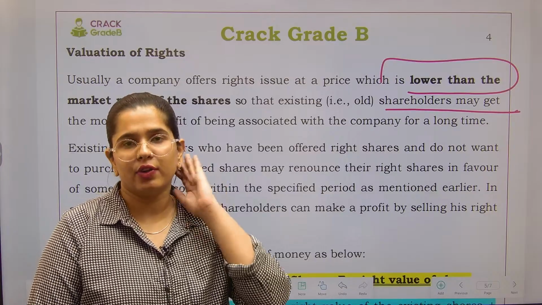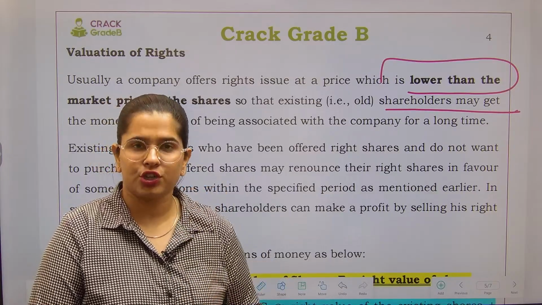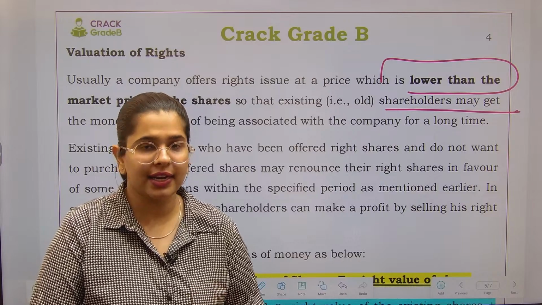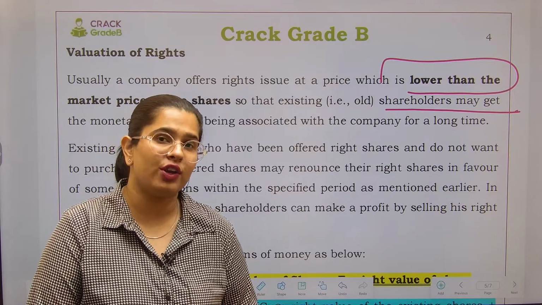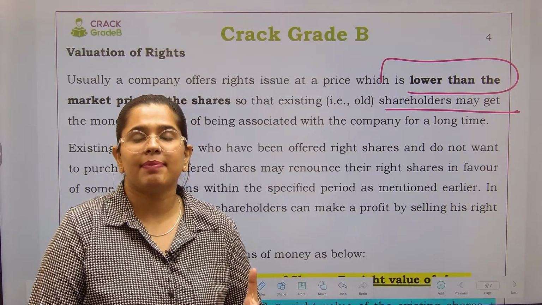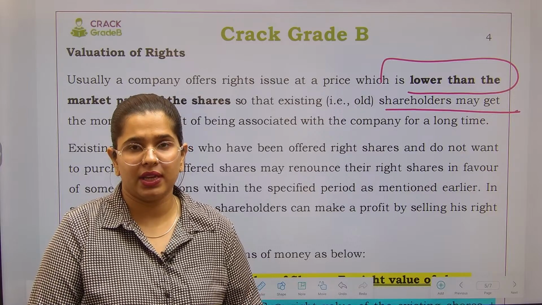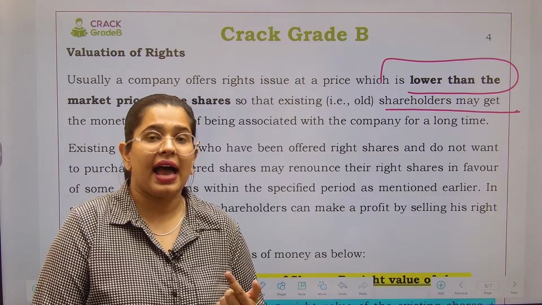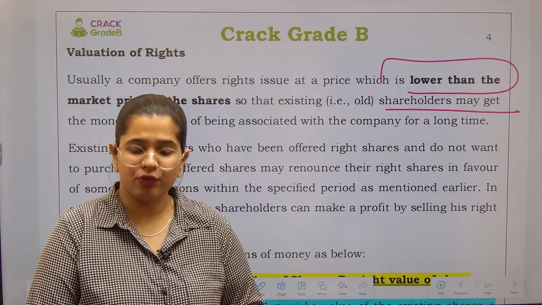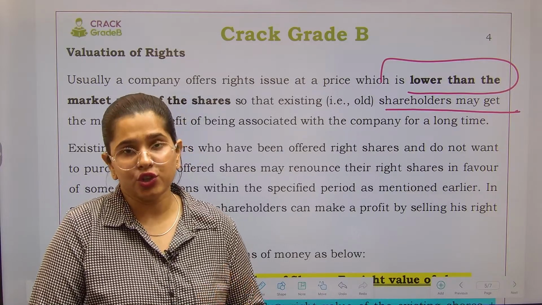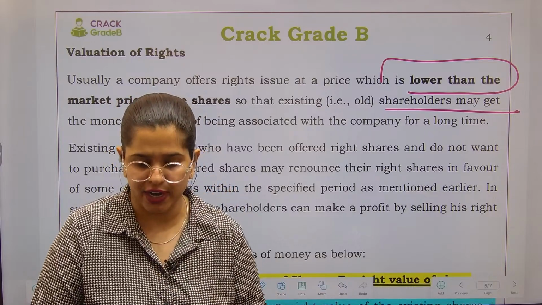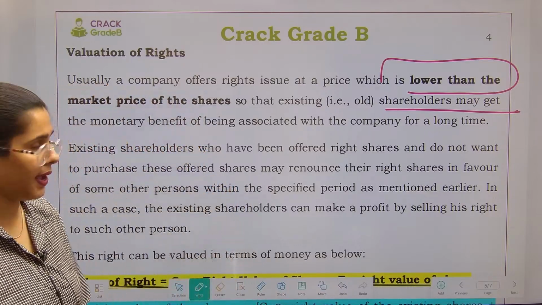So that is why, when you are trying to give the shares to existing shareholders, you have to provide them at a reduced price. I'm not saying that it should be lower than the face value of the share. No. Face value is the basic value for which the shares have been issued, right? For example, a face value of a share could be 100 rupees and in the market it has a market price of 250 rupees, right? So we are issuing the right share lesser than the market price, not lesser than the face value. Face value से कम पे हम नहीं जा रहे हैं.